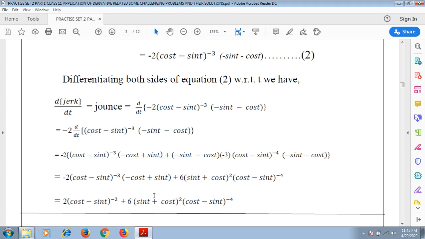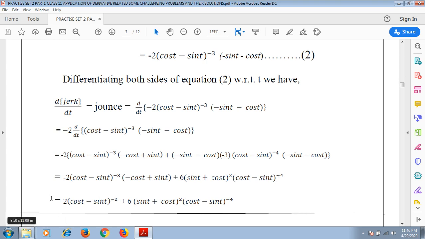Okay, which ultimately results in (minus cos t minus sin t) to the power minus 3, minus 2 into (cos t minus sin t) to the power minus 3 into (minus cos t plus sin t), plus here minus 2 and minus 3 multiplied results in 6 into (sin t plus cos t) to the power 2 into (cos t minus sin t) to the power minus 4.